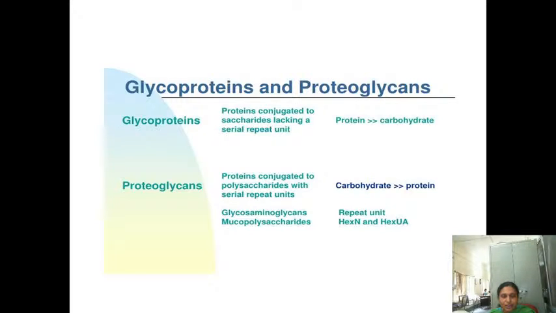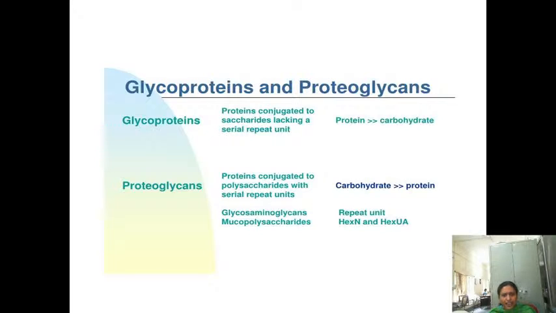You just try to understand here. Glycoproteins means carbohydrate with the protein. Proteoglycans means proteins with the carbohydrate. So both the composition is similar only. So how do you differentiate whether it is a glycoprotein or a proteoglycan? Based on their concentration. If protein concentration is more, they will come under glycoprotein. If carbohydrate concentration is more, they will come under proteoglycans. More carbohydrate concentration, proteoglycans. More protein concentration than the carbohydrate, they are called glycoproteins.